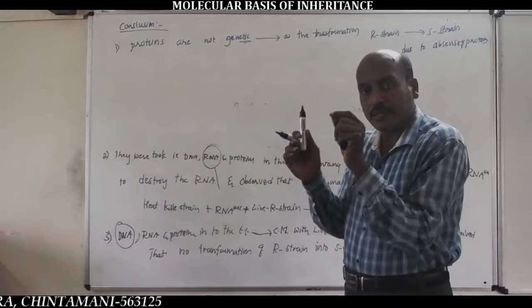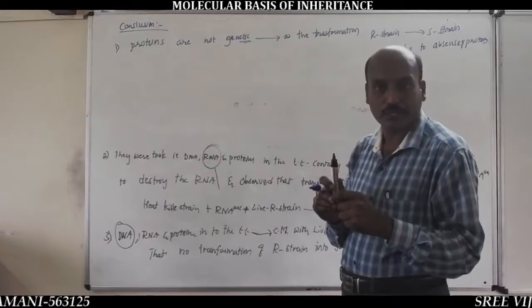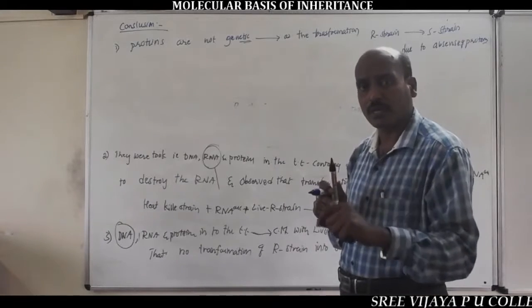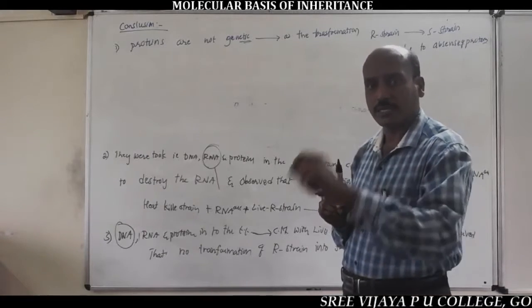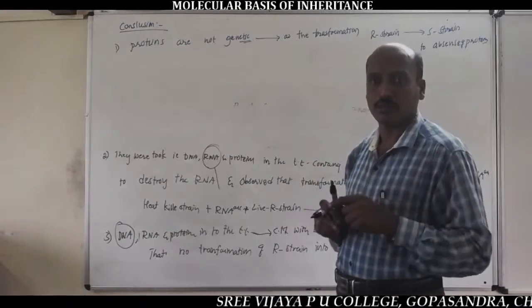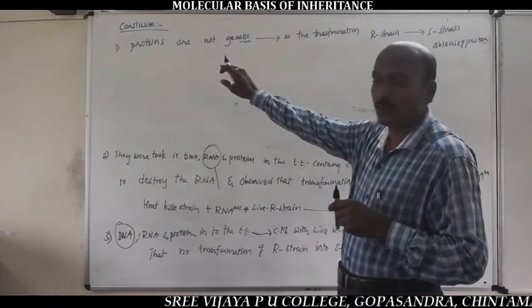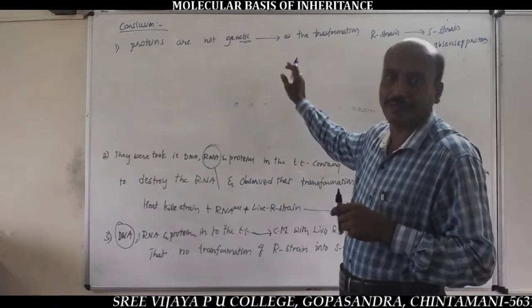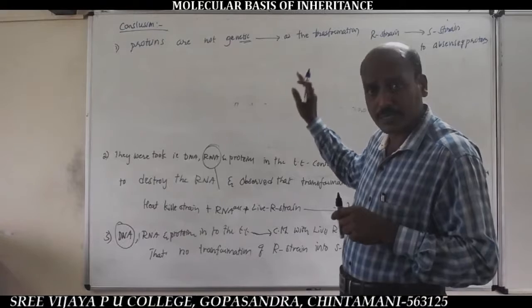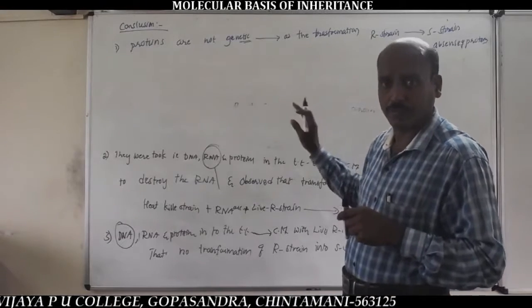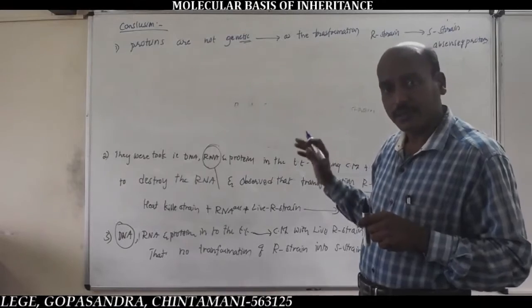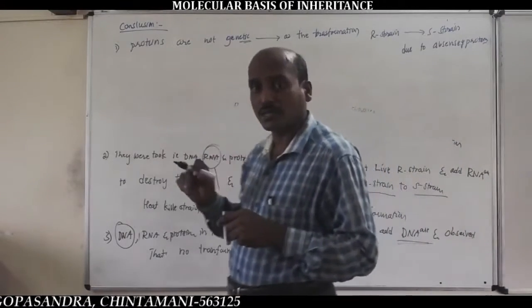Whenever DNA is present, transformation of R cells into S-strain bacterial cells, the conversion of R cells into S cells, takes place even in the absence of proteins. So proteins are not genetic material, as transformation of R cells into S cells, R strain into S strain, occurs in the absence of proteins.